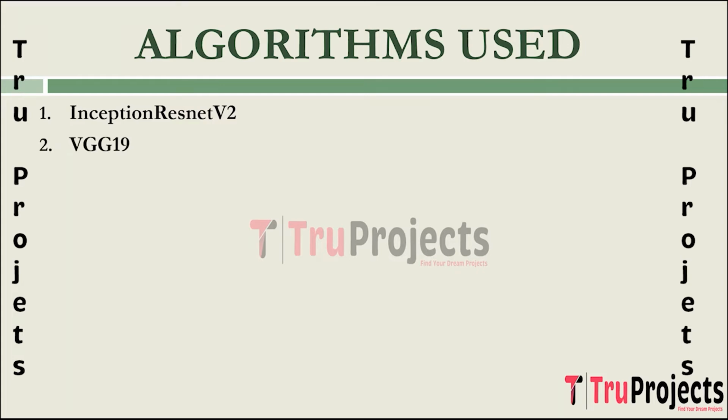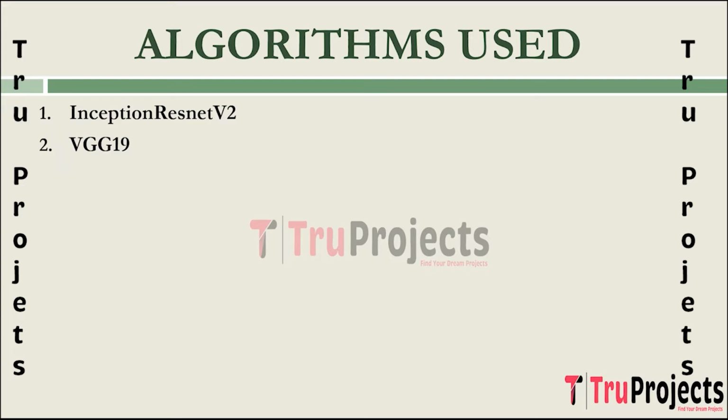The next algorithm is VGG19. VGG is Visual Geometry Group 19. It is a deep convolutional neural network known for its simplicity and effectiveness, belonging to the Visual Geometry Group series of models with 19 layers. It maintains a uniform architecture utilizing 3x3 convolutional filters and stacked layers of convolutional and max pooling for hierarchical feature extraction. VGG19's straightforward design contributes to the ease of understanding, making it a popular choice for image classification tasks including deepfake detection, where strong feature extraction is essential.